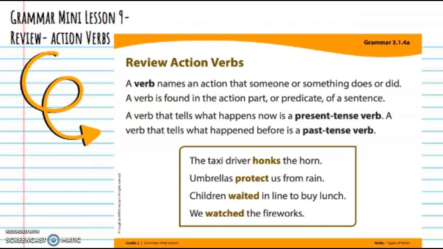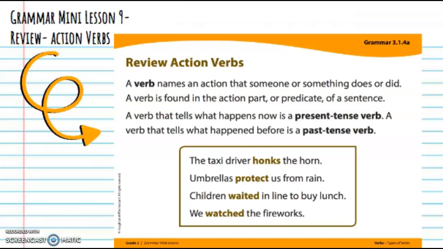Umbrellas protect us from rain. Protect is a present tense verb as well. Children waited in line to buy lunch. This happened before, so waited is a past tense verb.